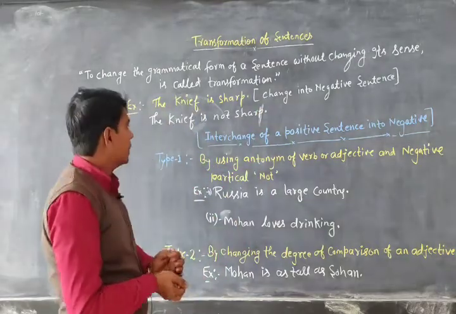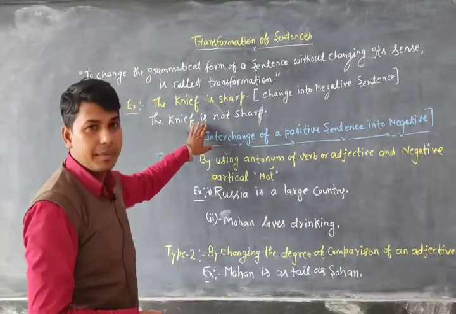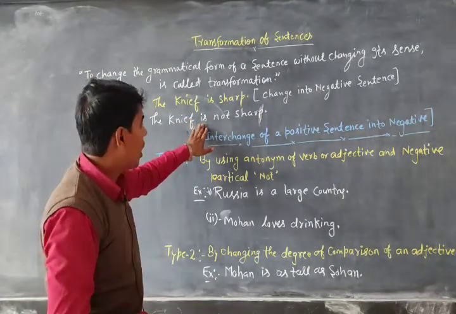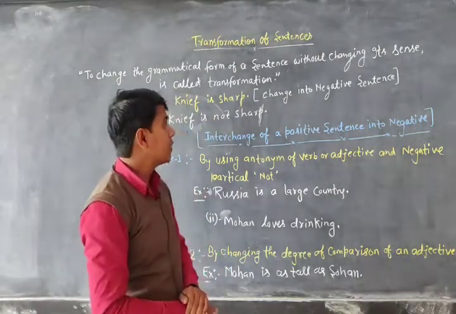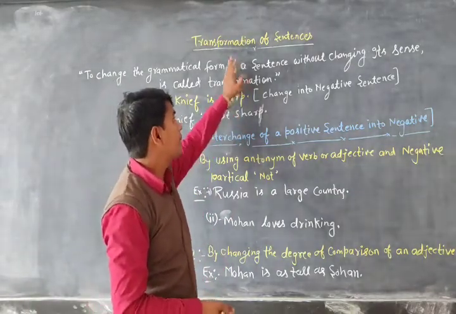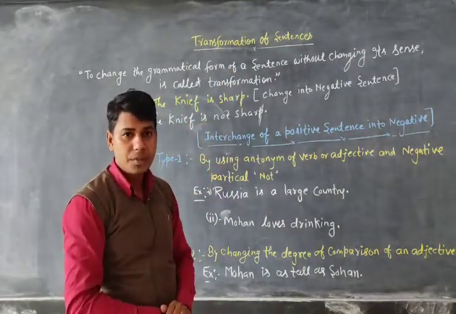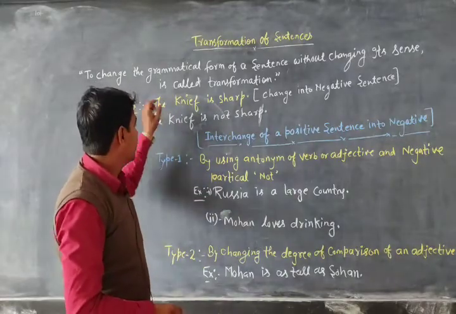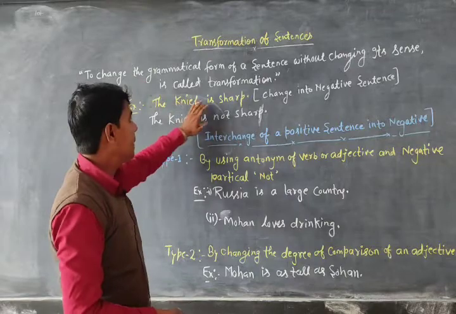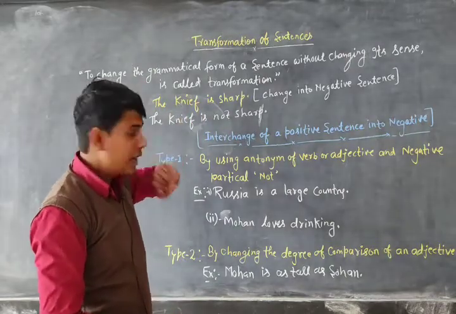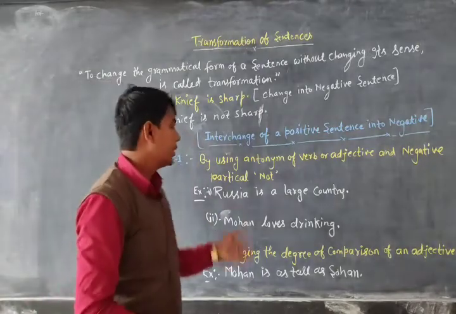The sentence is changed into negative, but the meanings of the two sentences are not the same. According to the transformation definition, this transformation is wrong, because the above sentence tells us the knife is sharp, and that sentence tells us the knife is not sharp.